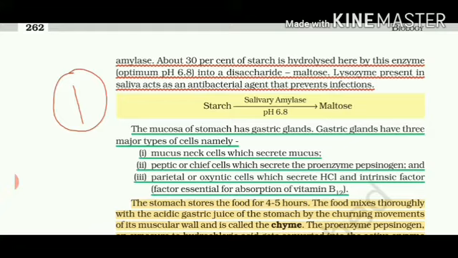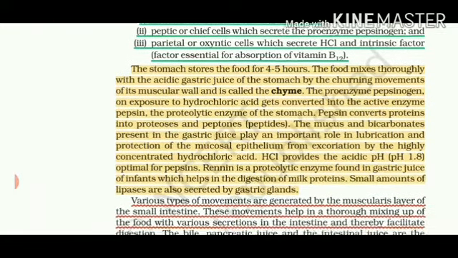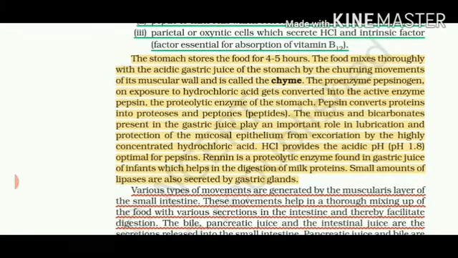Number 3, we have cells called parietal or oxyntic cells that secrete hydrochloric acid, which is very essential for absorption of vitamin B12. Our stomach has a capacity to store food for 4 to 5 hours, and once it gets mixed with all the secretions of the gastric juice such as mucus, hydrochloric acid and the pepsinogen, the food that is now formed is called chyme.